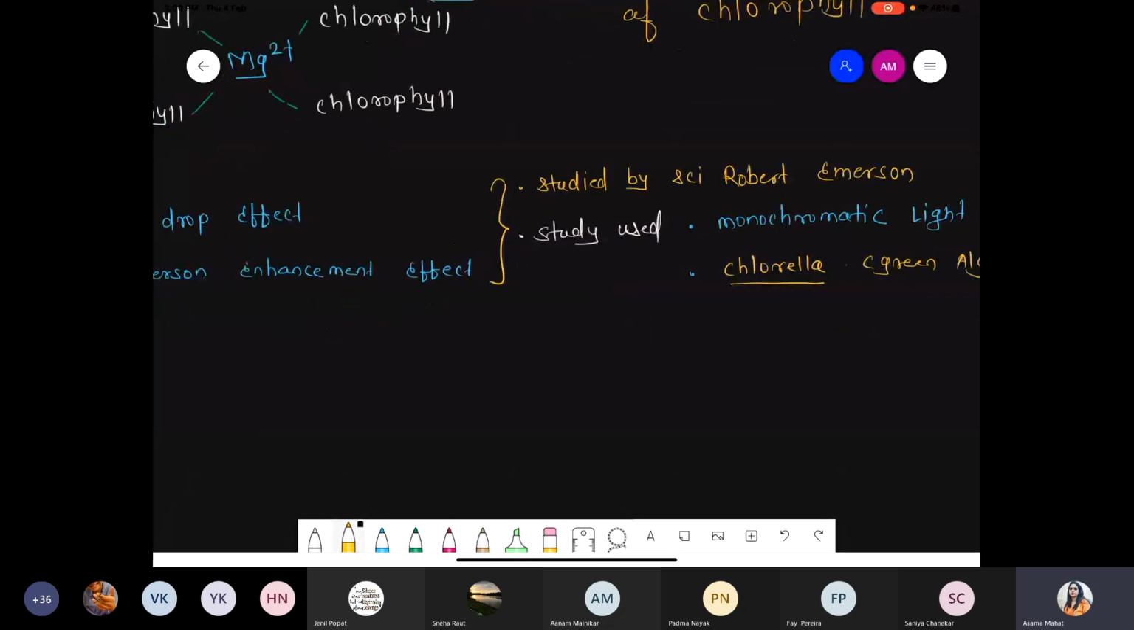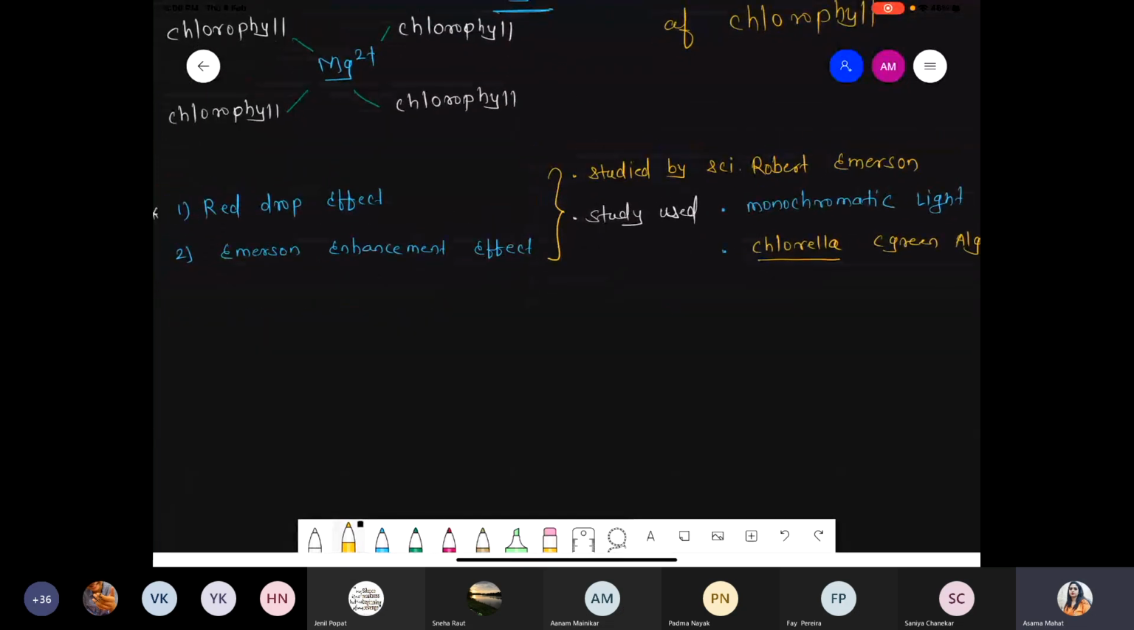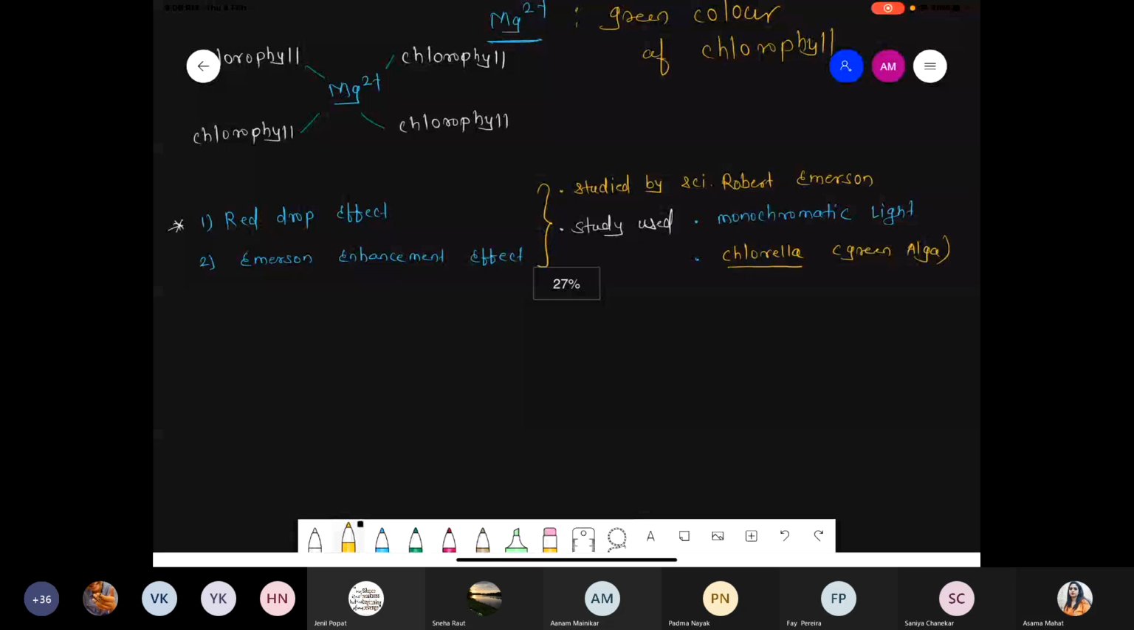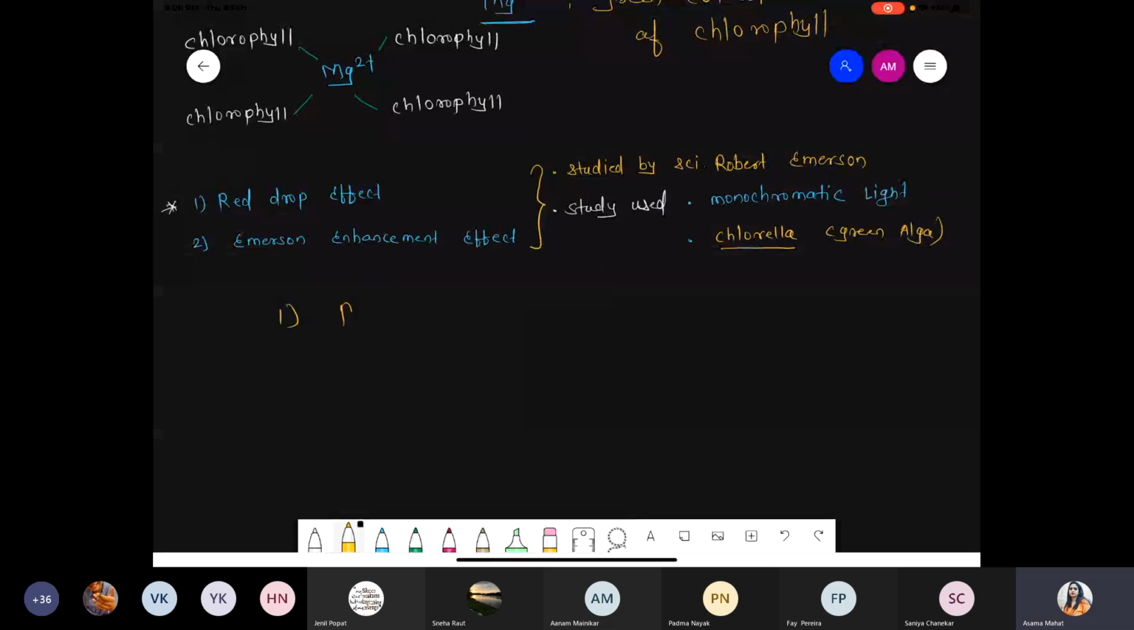Now first of all we try to understand what is the meaning of the red drop effect. First effect we are talking about is the red drop effect, explained by the scientist Robert Emerson, and this effect is also studied with the help of the monochromatic light as well as by selecting the experimental material as chlorella, which is example of the green alga.